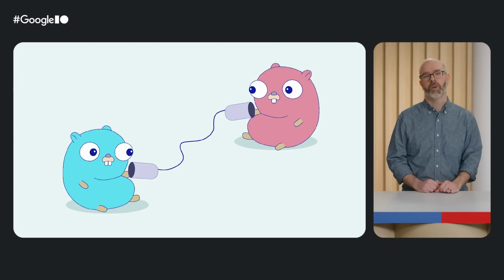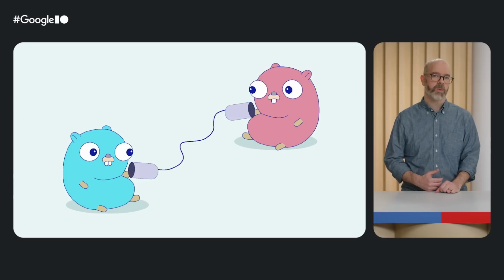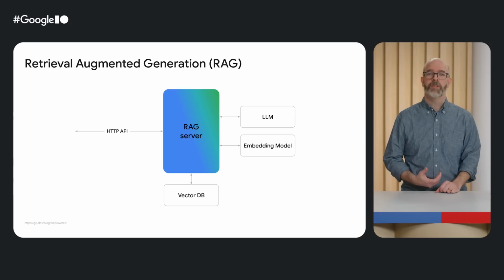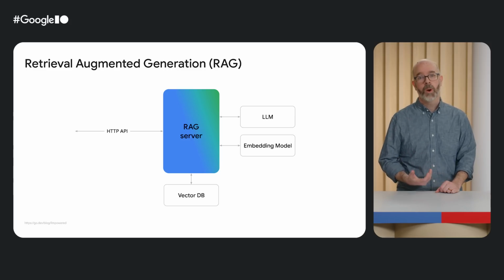Since LLMs often require dedicated, specialized compute resources, they're usually run as a network service called through an API. Let's consider the example of a retrieval-augmented generation system as outlined in a recent post on the Go blog. Our RAG system uses a vector database to store relevant documents to feed to our LLM when answering the user's questions. Vector databases rely on a specialized embedding model so we can efficiently query for documents that are similar to the user's question. We'll look at 3 different frameworks we can use to connect these services together.